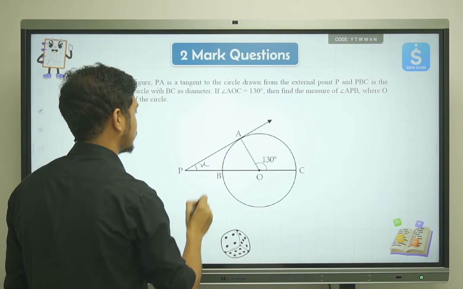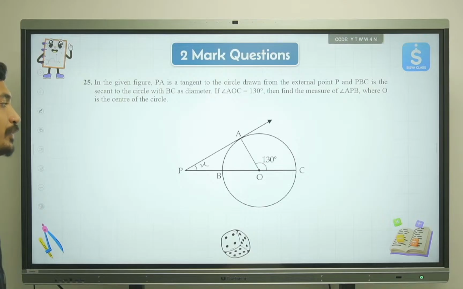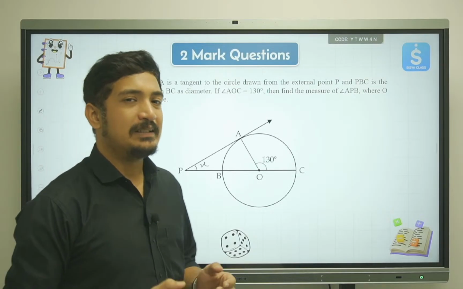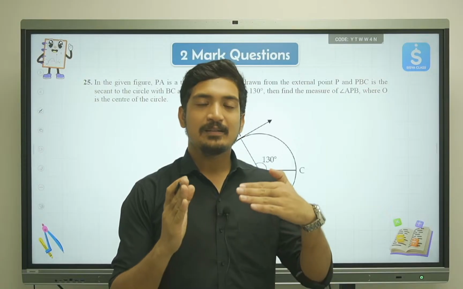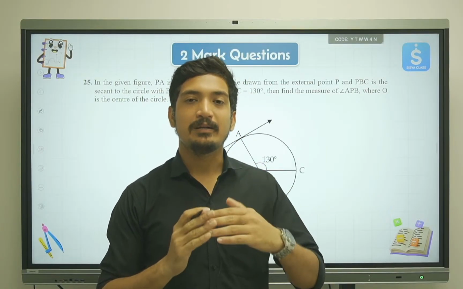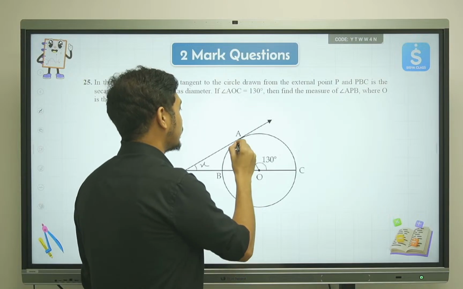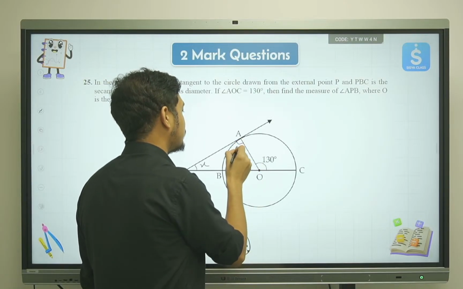So let's say it is x. Now we know that the radius and the tangent at the point where the tangent meets the circle are always at 90 degrees. So I can simply say that this is 90 degrees.